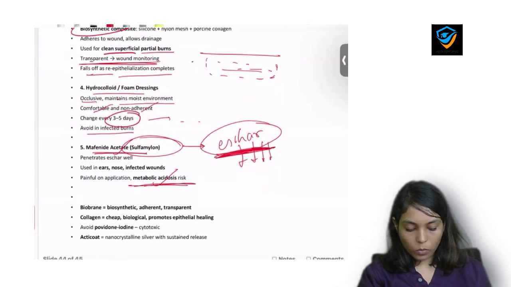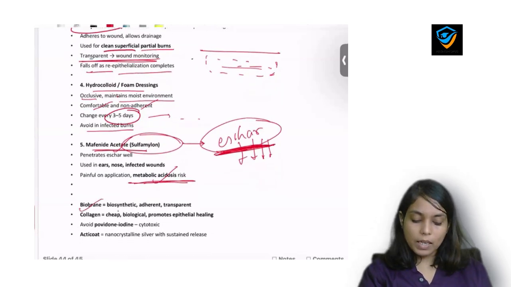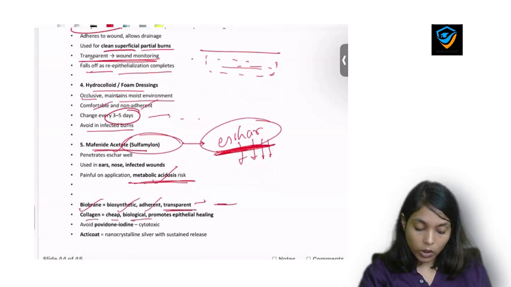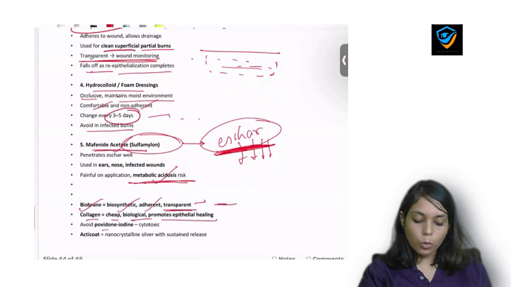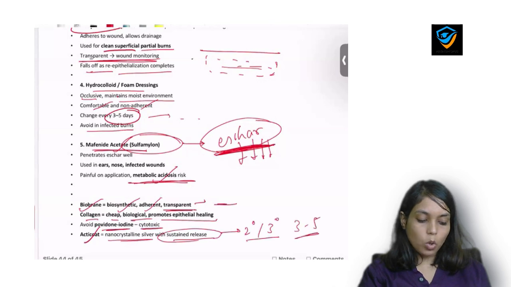Okay, so here are one liners. BioBrain is biosynthetic, it is adherent, and yes, it is transparent, so we can watch the wound healing. Okay, collagen is cheap, it is biological, and it promotes epithelial healing. We avoid povidone iodine in burn patient because it is cytotoxic, and Acticoat is a newer synthetic agent. The formula is nanocrystalline silver and it is a sustained release product. So we use it in second and third degree burn where the dressing is prolongedly needed. We can change it every 3 to 5 days.